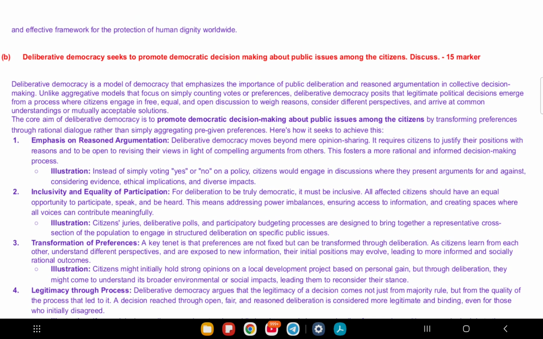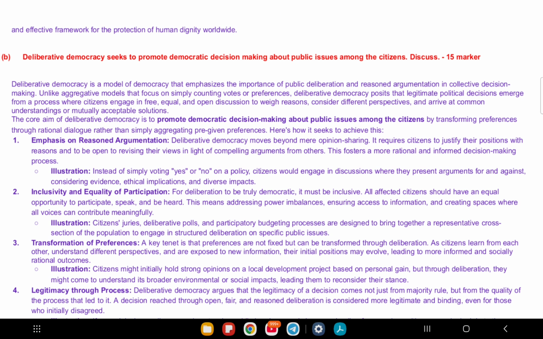Next question is: Deliberative democracy seeks to promote democratic decision making about public issues among the citizens. Discuss. So it's a 'discuss' question. This is a 15 mark question. So let's begin to break it down.